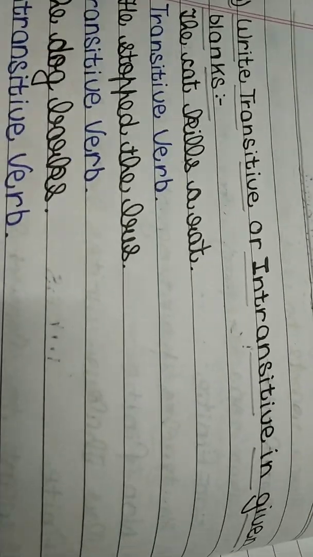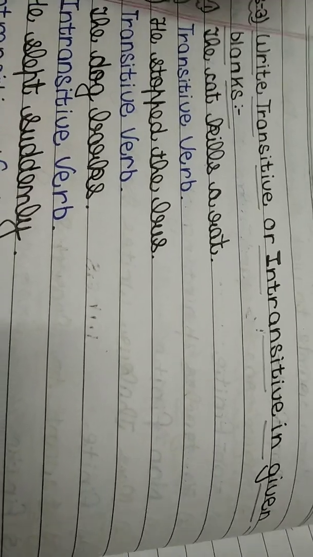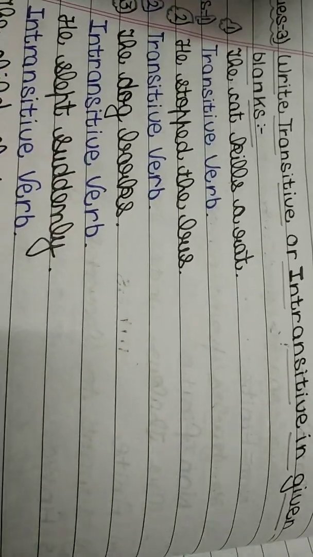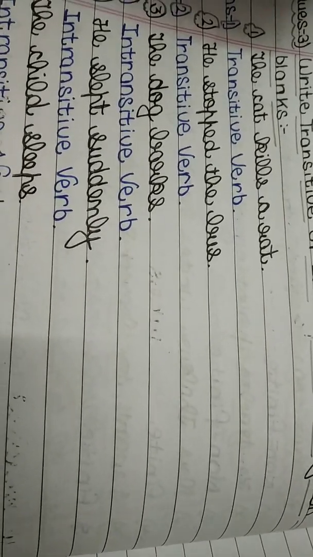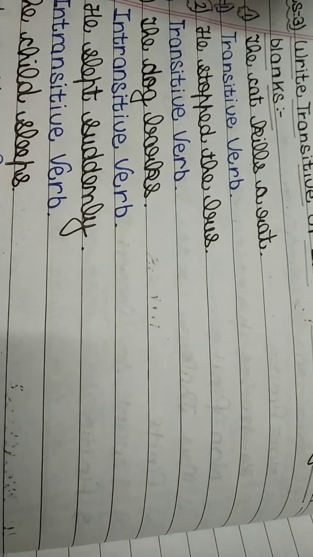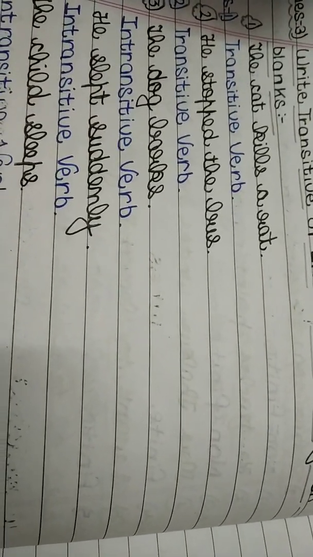So let's begin with our next exercise. Write transitive or intransitive for the verbs given in blanks. The cat kills a rat. एक cat ने rat को मारा. In this sentence, this is a transitive verb. Why? If we say the cat kills, this is an intransitive verb. But if we say the cat kills a rat, this is a transitive verb. He stopped the bus. In this sentence, there is a transitive verb. If we say he stopped, we can say that this is an intransitive verb. But if we say he stopped the bus, this is a transitive verb.